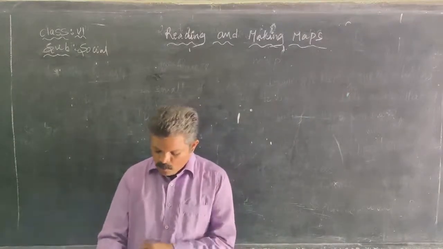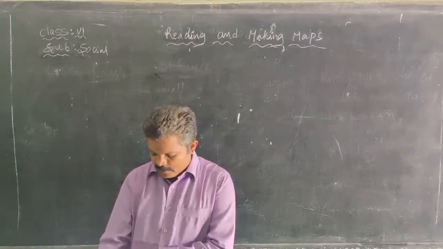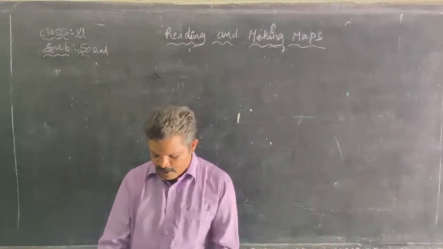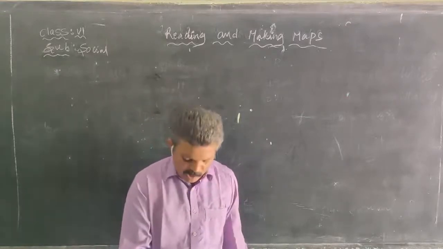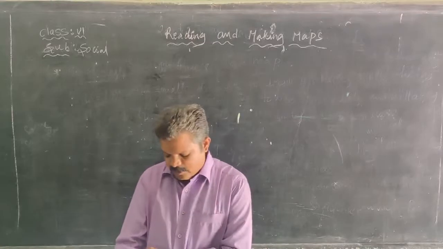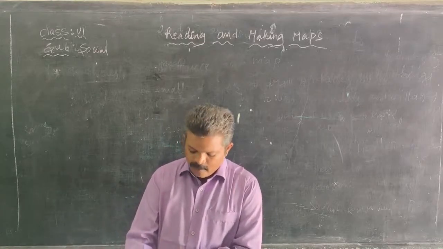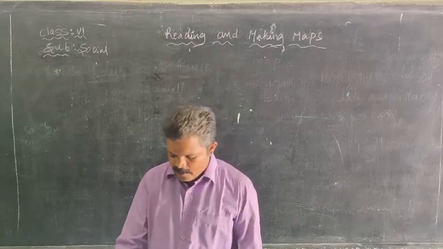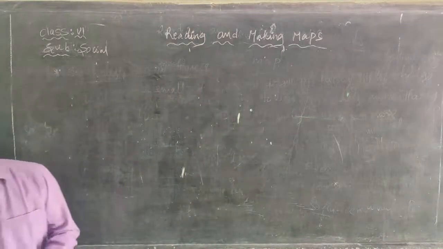Somu is towards Lakshman in the west direction. Shekhar is towards Ramu in the east direction.